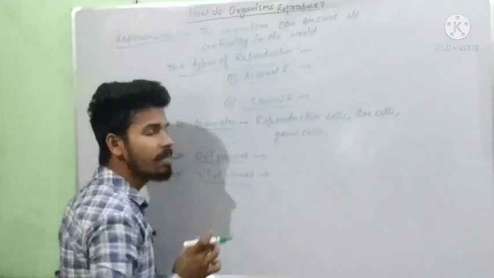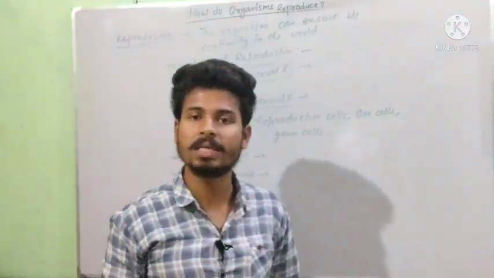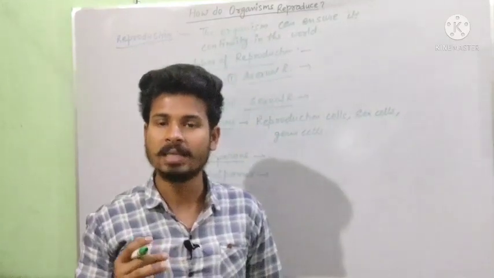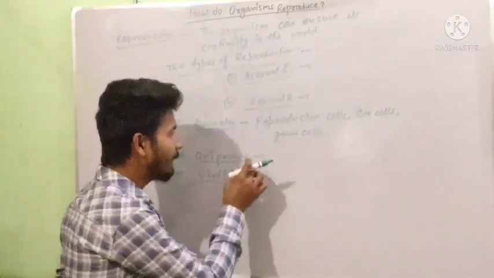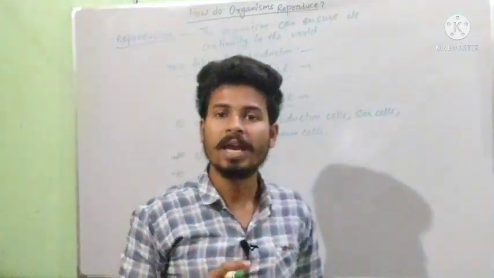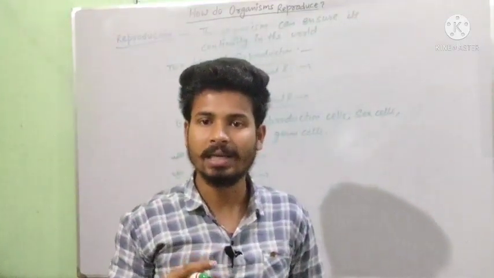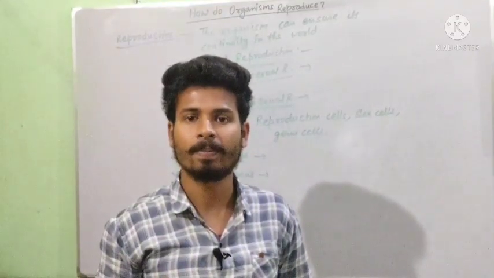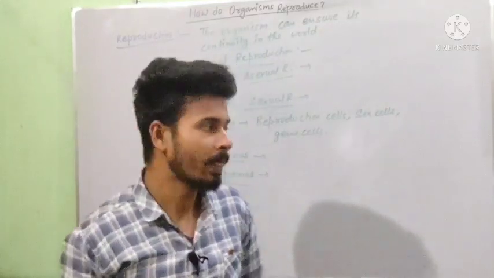Oviparous simply means that organism which lays eggs. To ensure the continuity of its life, it lays eggs, while viviparous refers to the term in which the organism directly gives birth to their progeny or baby, we can say offsprings.